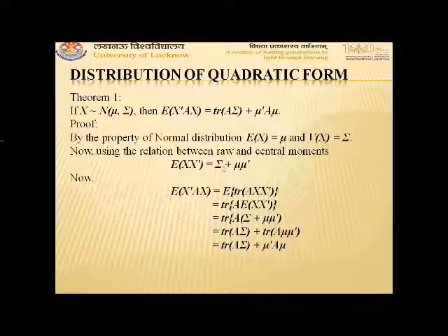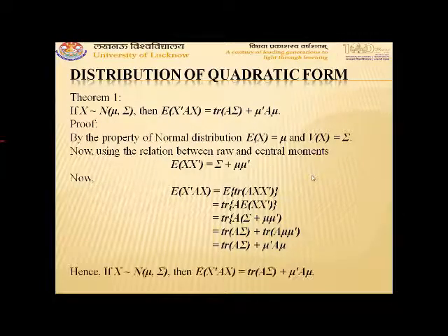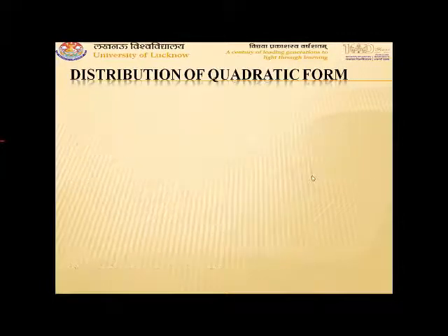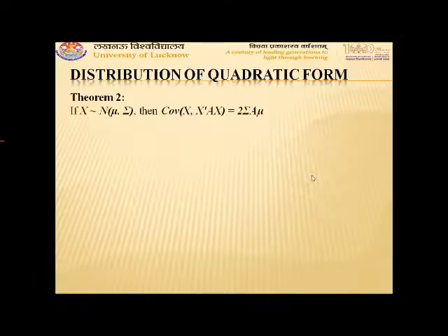So the mean of the quadratic form x transpose Ax, when x follows normal mu comma sigma, is given by trace of A sigma plus mu transpose A mu. Now another theorem: if x follows normal mu comma sigma, then covariance between x and x transpose Ax is given by 2 sigma A mu.